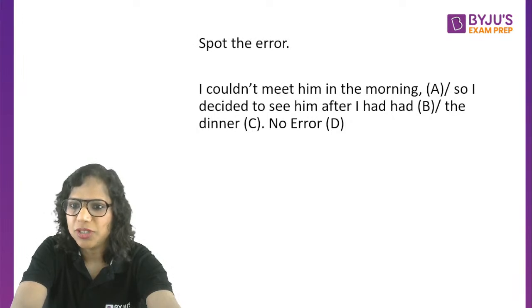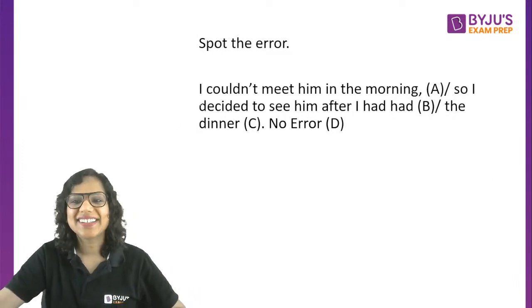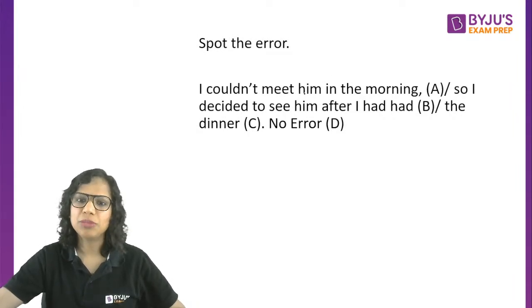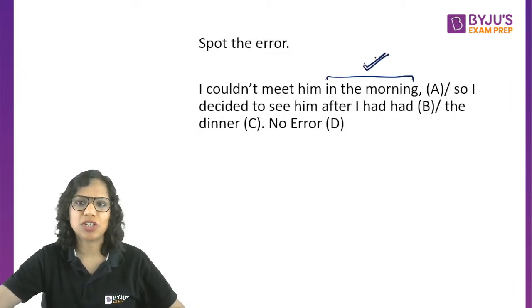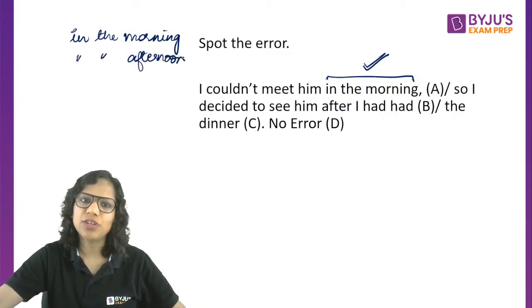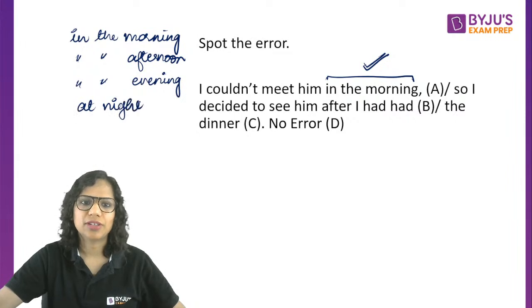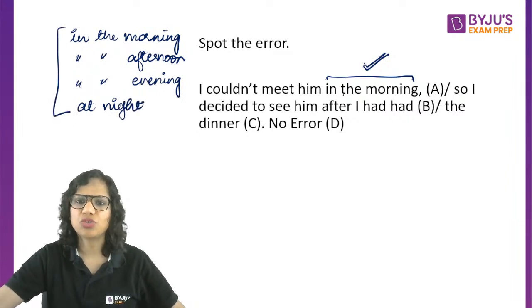B also. I've got B also. Okay, so basically, "I couldn't meet him in the morning" is a correct expression. In the morning, then in the afternoon, in the evening, but for night we say at night. These are the expressions, so this is correct. Part A does not have any error.